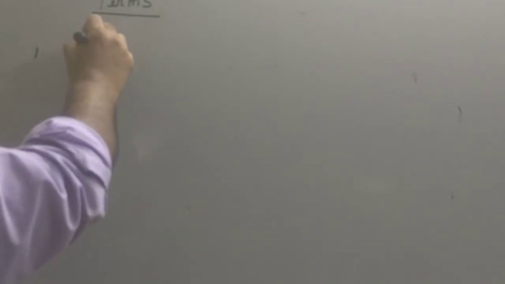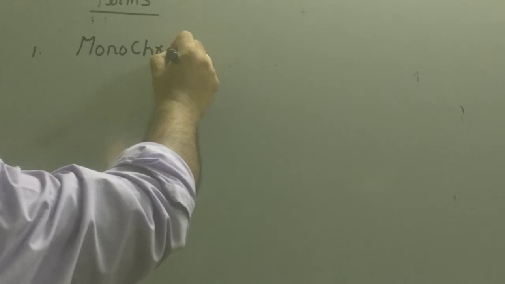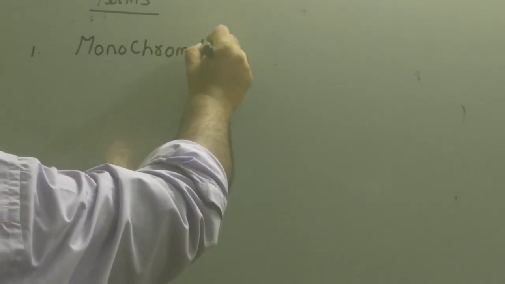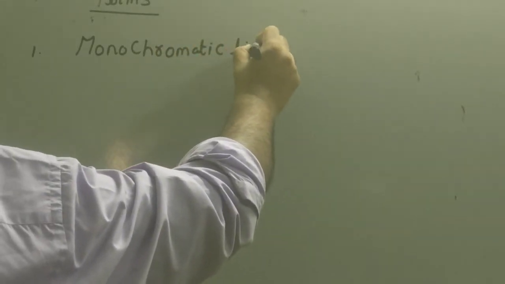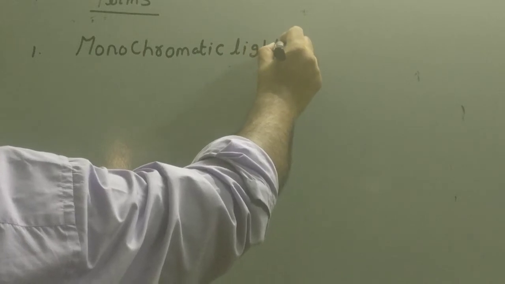Before we see what are optical active compounds, what is optical activity, we should know a few terms. So first of all, let us discuss a few terms. The first term is monochromatic light. What is a monochromatic light? As the name suggests, mono means one, chrome means color.